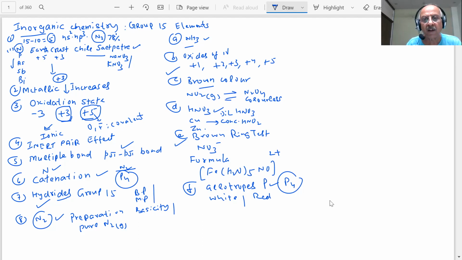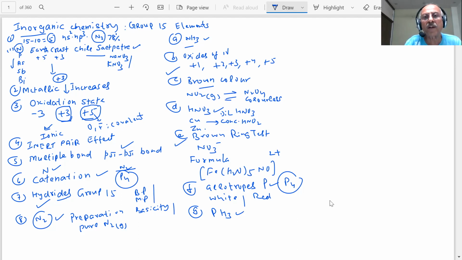And phosphine is an important gas. Its preparation and the reaction of phosphine with sodium hydroxide are also important. All these things will be there when we discuss the questions based on NCERT.